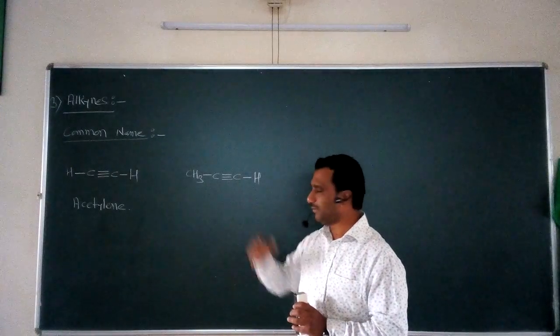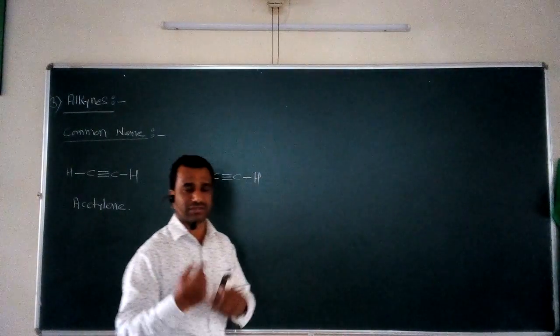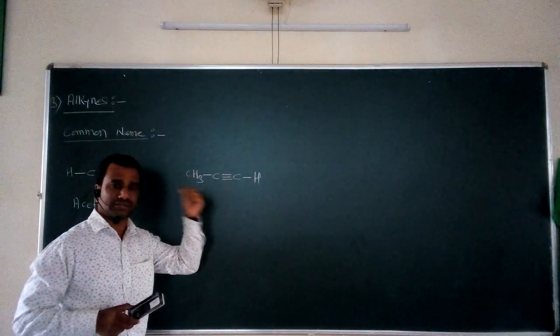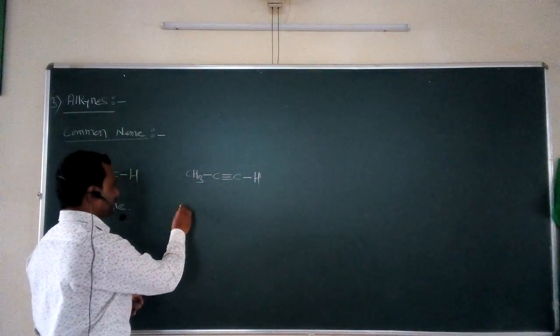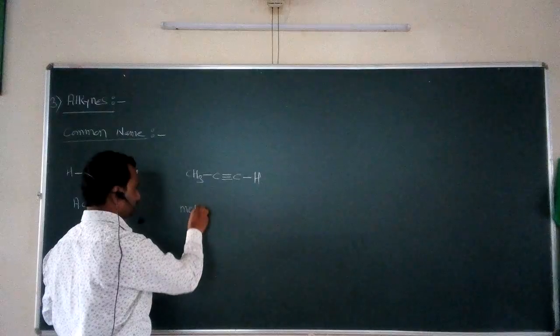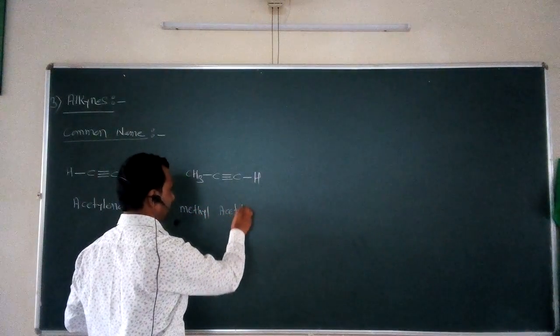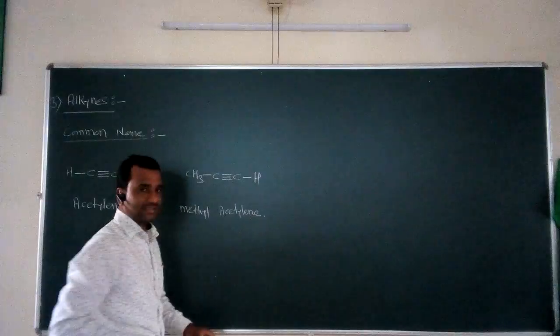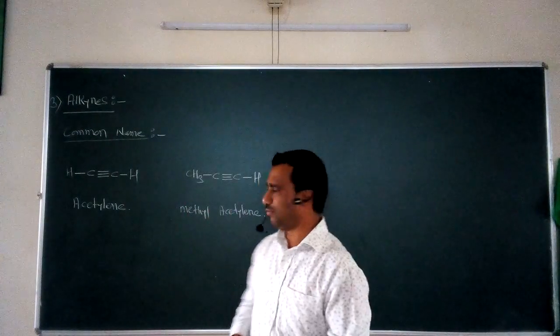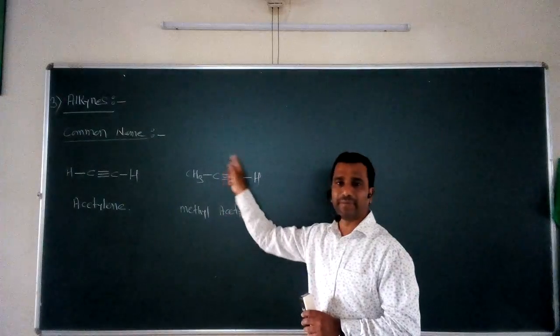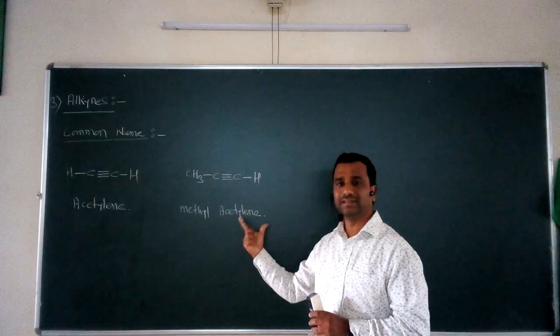We derive this compound from acetylene just by the involvement of the methyl group, so the name of this compound is methyl acetylene. Methyl stands for CH3 and acetylene is the remaining parent compound.